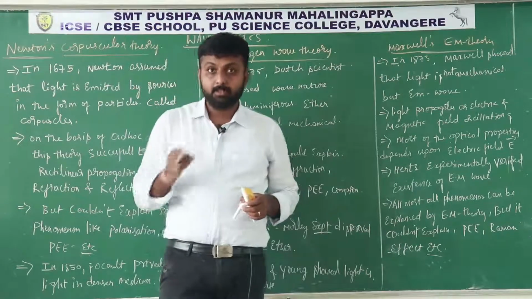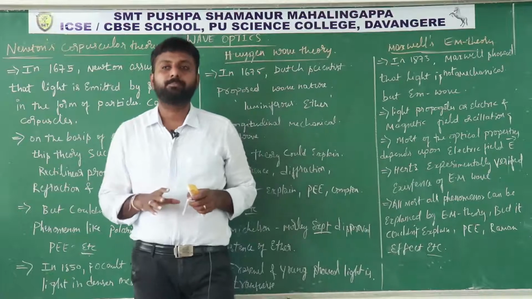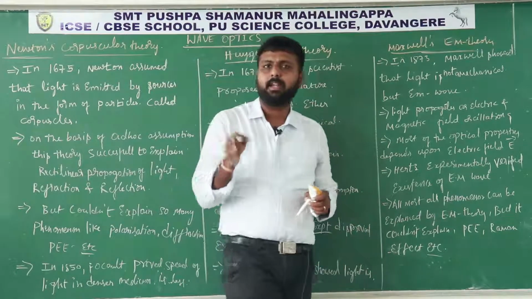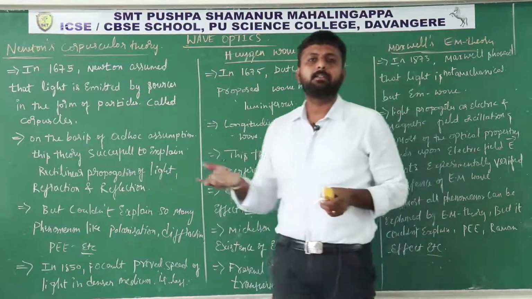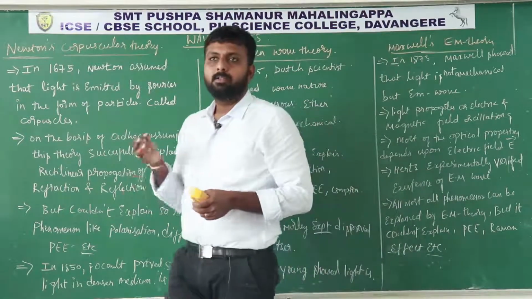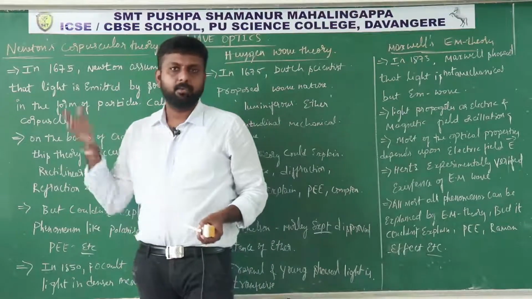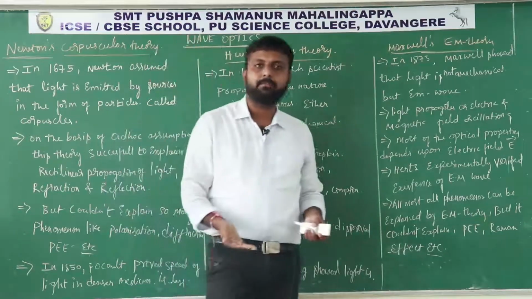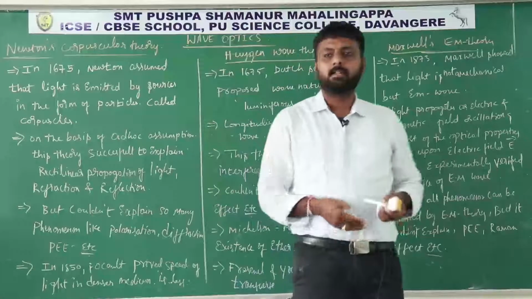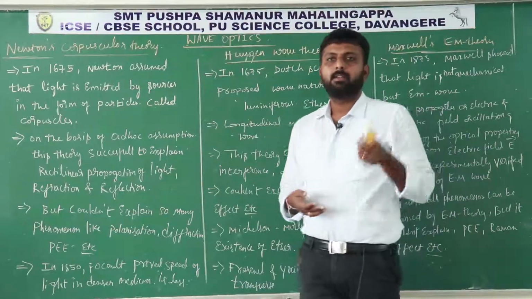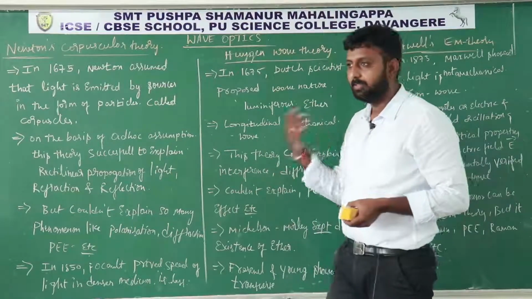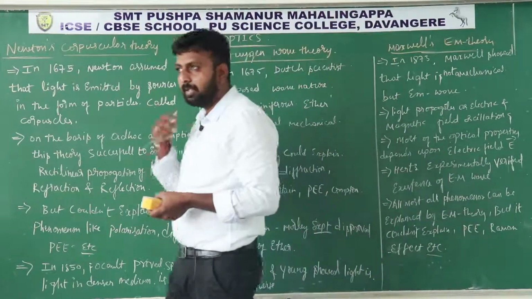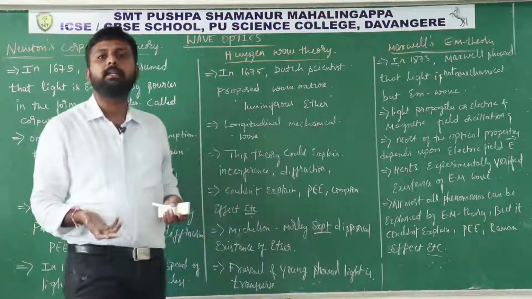But we have not discussed much about the nature of light, whether light exhibits a wave nature or a particle nature. So in today's class, before entering into the chapter Wave Optics, we will discuss the nature of light. Many scientists studied the nature of light and put up their theories.